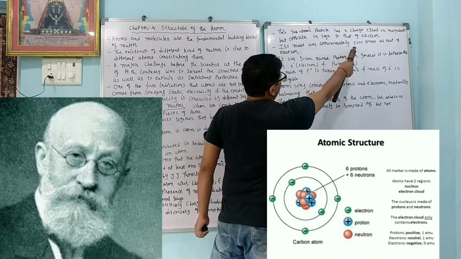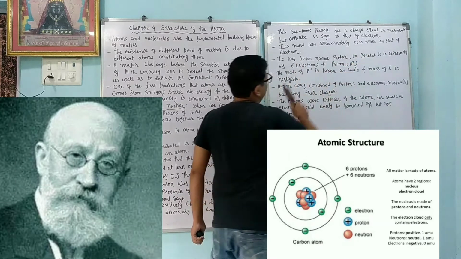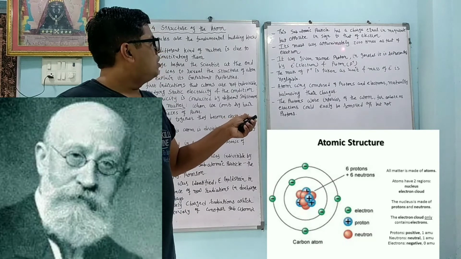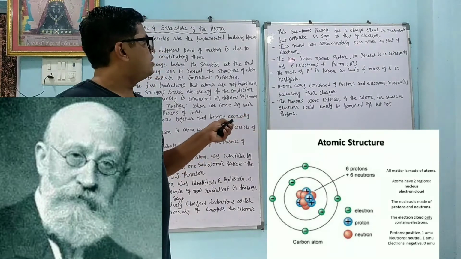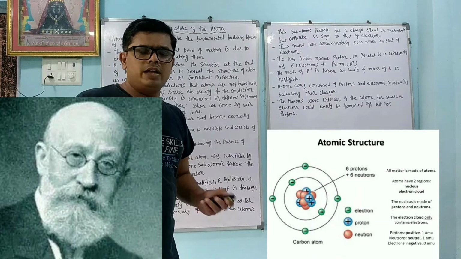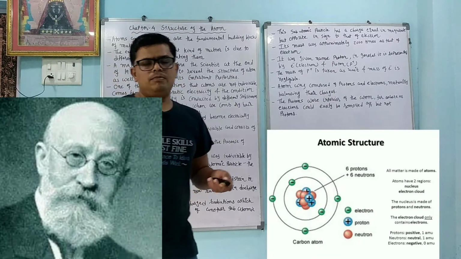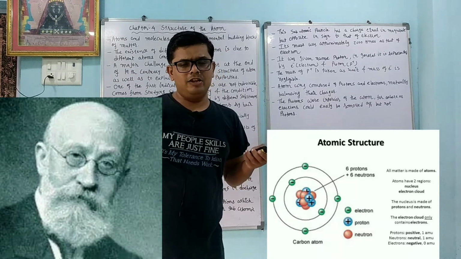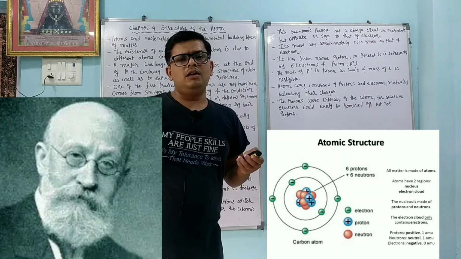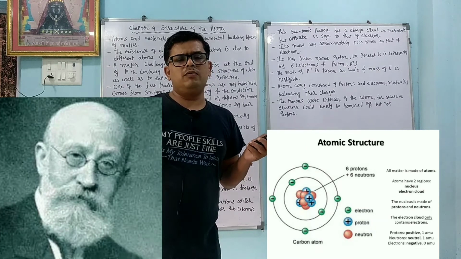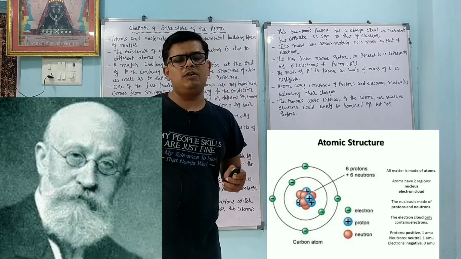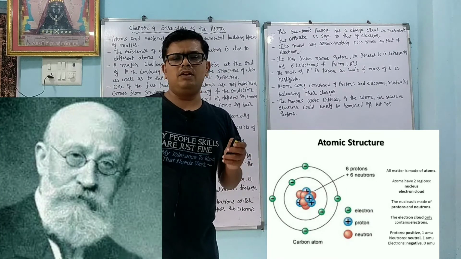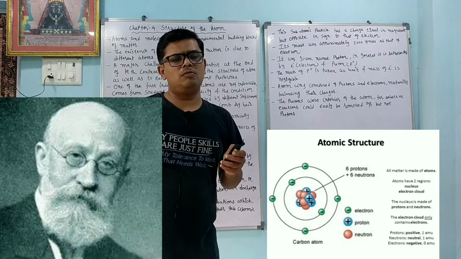Its mass was approximately 2000 times that of the electron. So the important thing is what? The mass of the proton was 2000 times more than that of the electron. It is very heavy. Suppose we compare our weight with the weight of a hair, then it is negligible. In the same way, when we compare the weight of proton and neutron, the weight of the electron is what? Negligible. So whenever we measure the atomic mass, at that time we consider the weight of proton and neutron. We will not consider the weight of the electron because it is almost negligible.